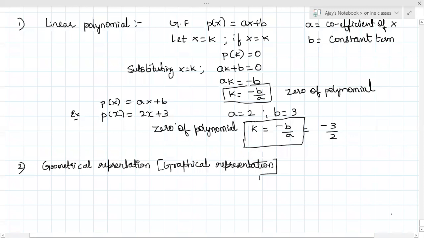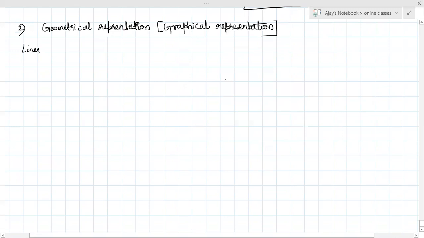Graphical or geometrical representation of zeros of polynomial. In a linear polynomial, the general form P of x is equal to ax plus b.